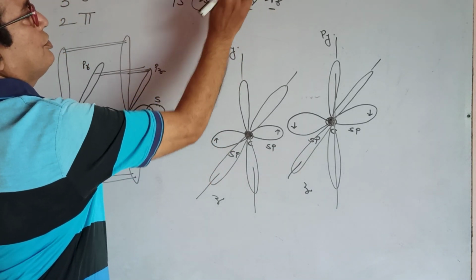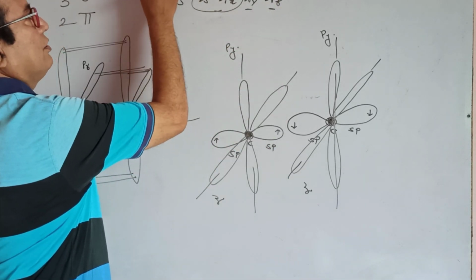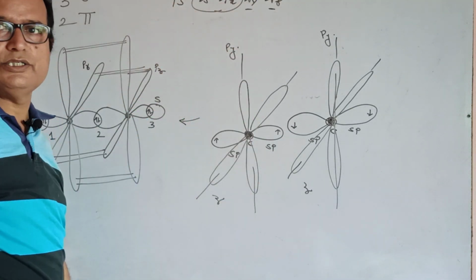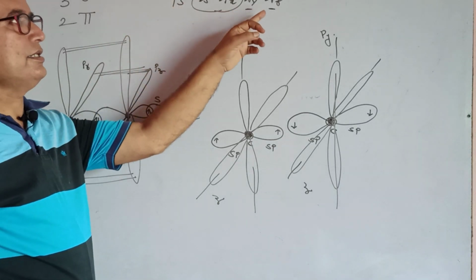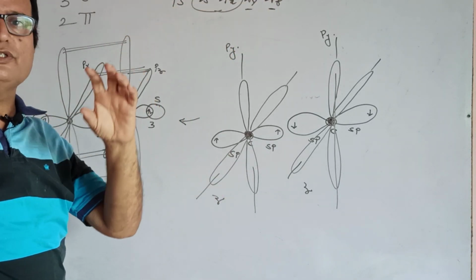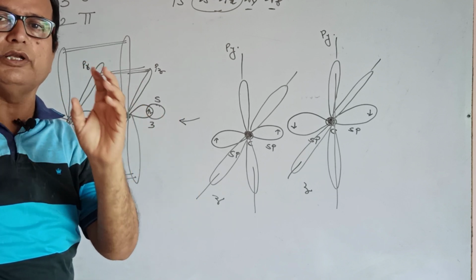One electron jumps into a higher energy level. It is a ground state electronic configuration. Carbon has atomic number 6, so 6 electrons get distributed. In the excited state, one electron enters into the empty 2pz orbital. The main feature of excitation is to form a sufficient amount of unpaired electrons.